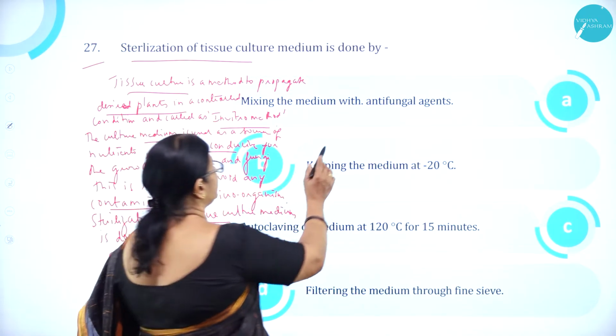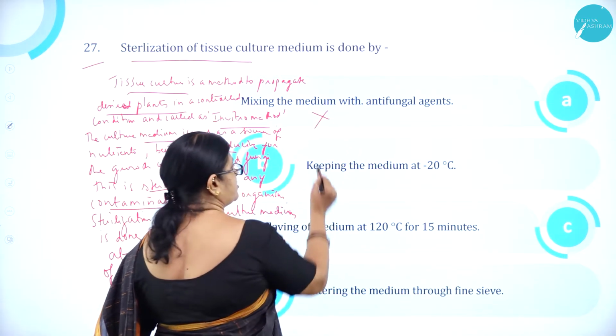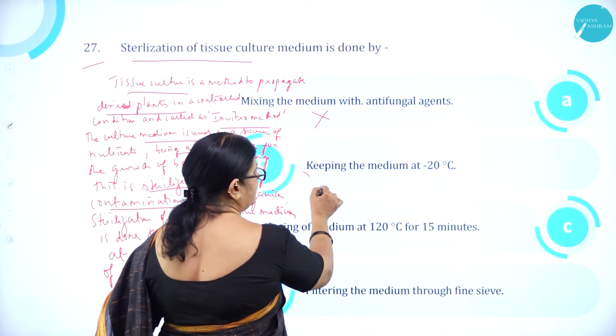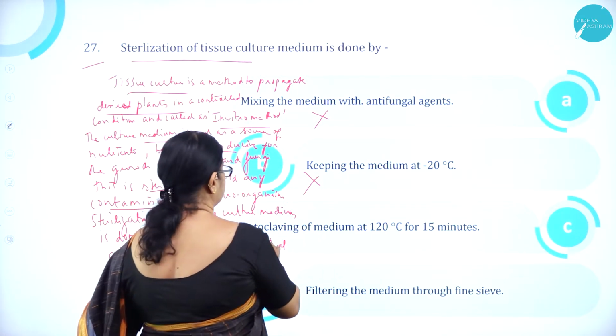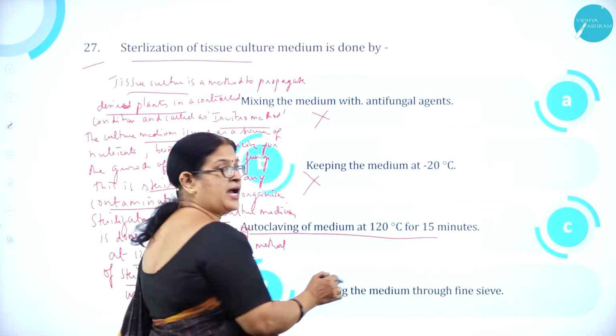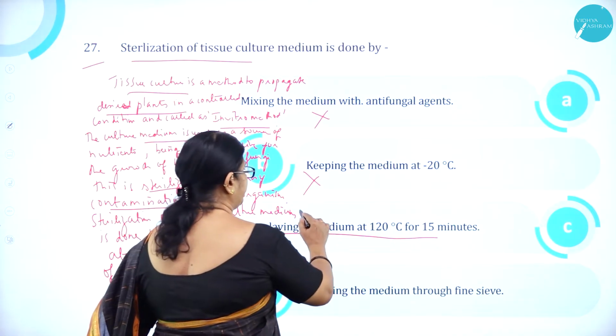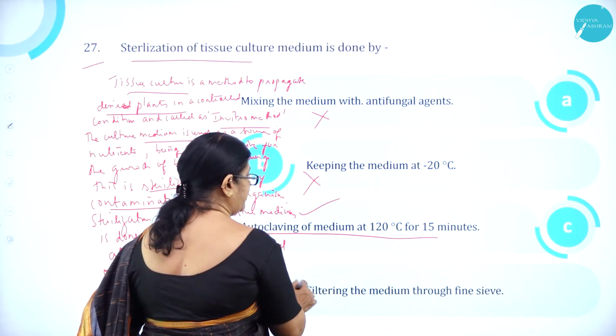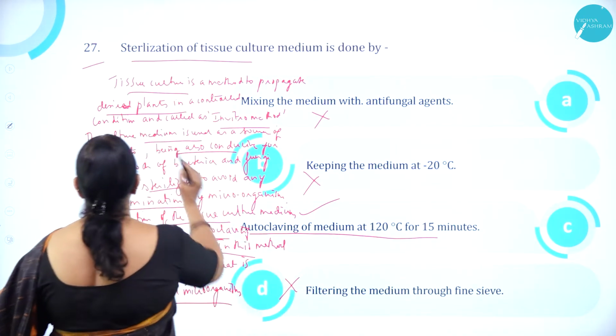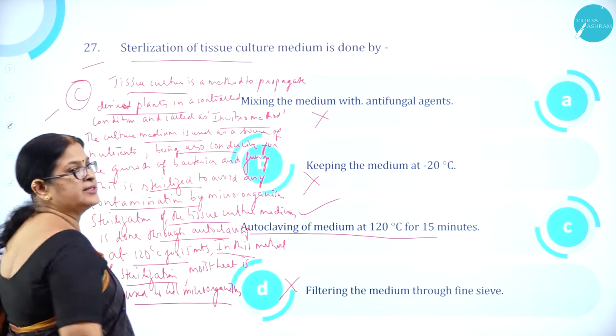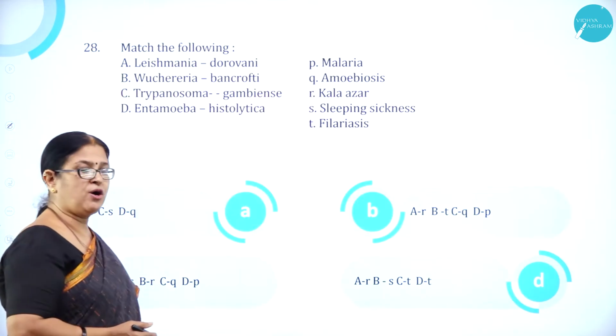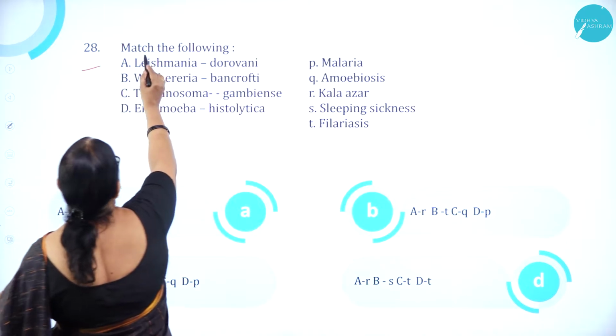So option A, mixing the medium with antifungal agents, is wrong. Option B, keeping the medium at minus 20 degrees centigrade, is wrong. Autoclaving of medium at 120 degrees centigrade for 15 minutes is correct. Filtering the medium through fine sieve is wrong. So option C is correct.